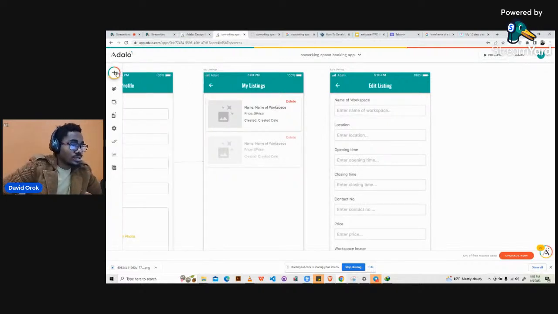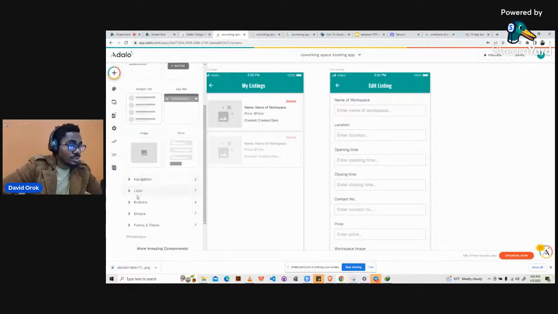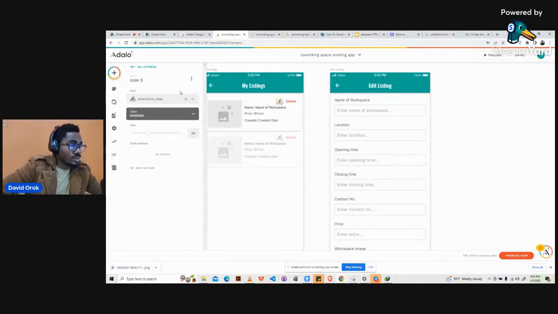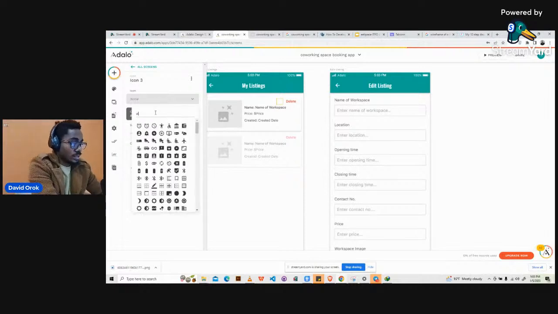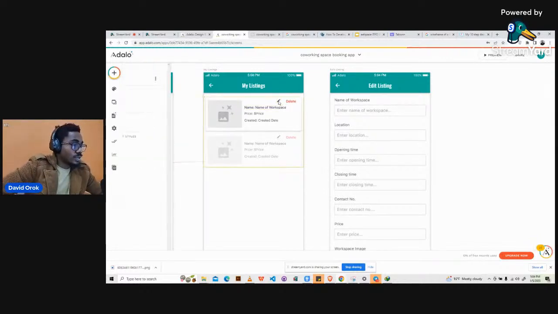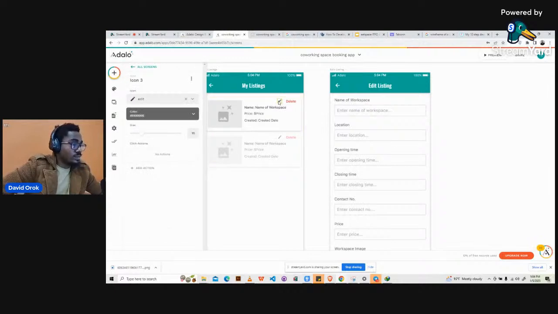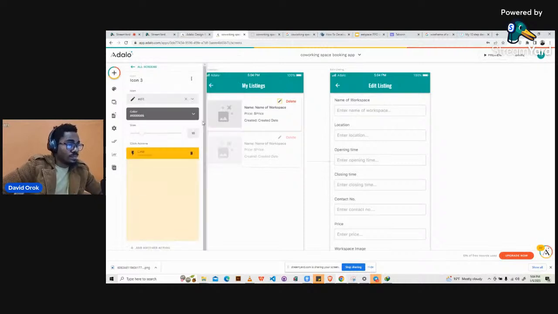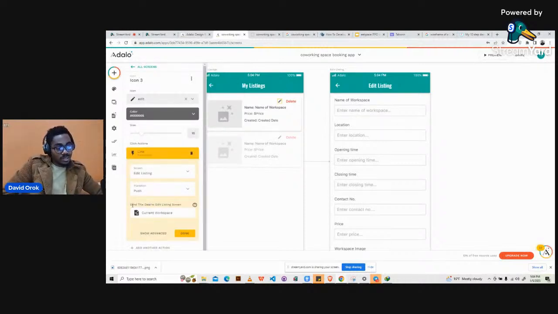Yes, we should. Okay, so let's use an icon actually. I think I would just prefer to use an icon quickly. We put an icon there, then use the icon as edit. Yep. And then reduce the size. Okay, all right, so we have the icon here. Then we can point it to the edit listing page. So we click on add action, go to link, go to edit listing. Basically what happens is that it sends the current workspace data to that particular page because we will need to capture it from there and update.